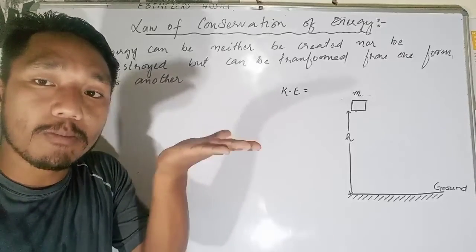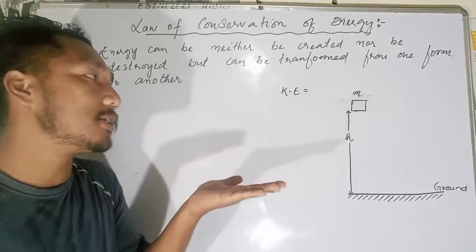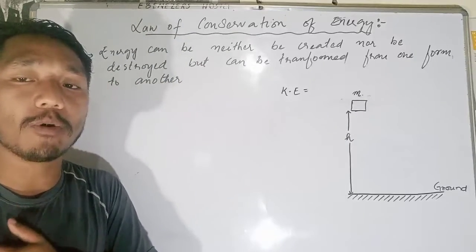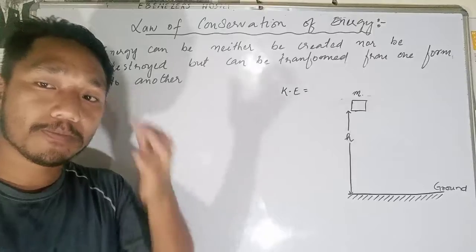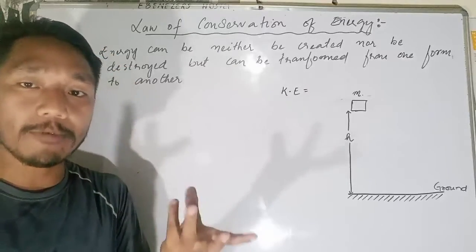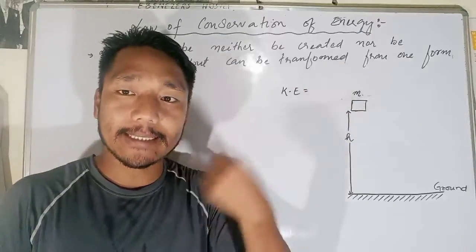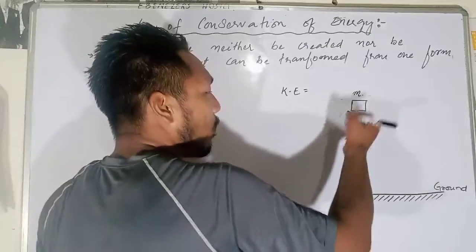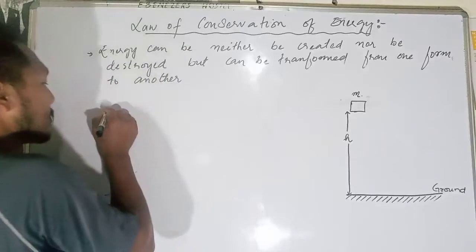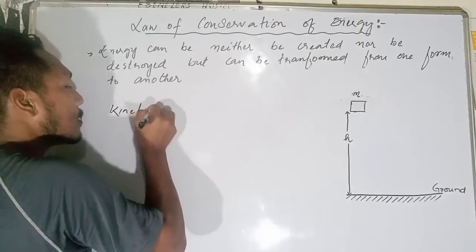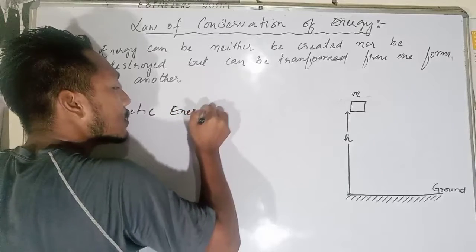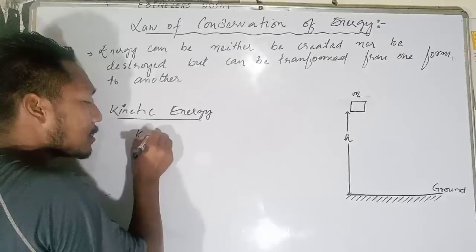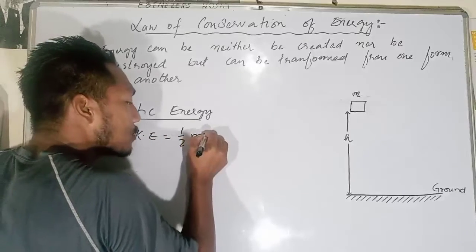Kinetic energy is the energy possessed due to the movement of an object. Since the object is not moving, we know the kinetic energy is equal to 1 by 2 mass into velocity squared.